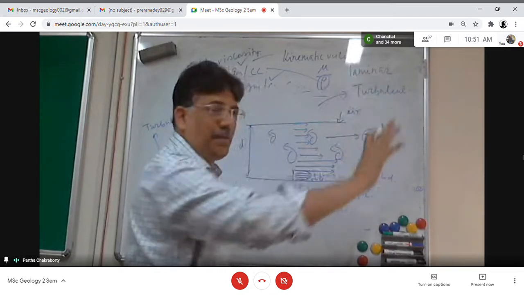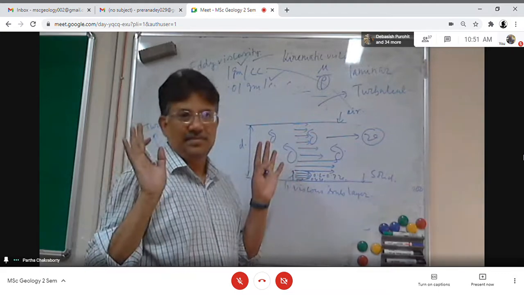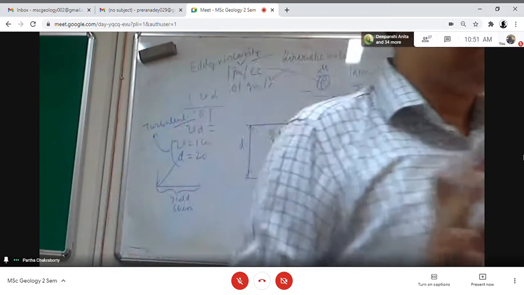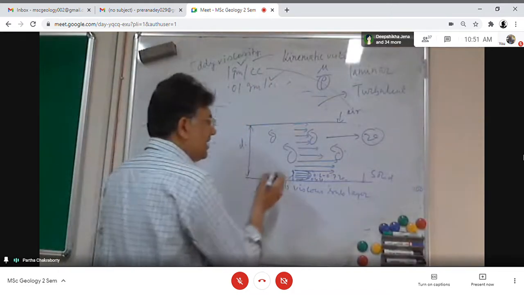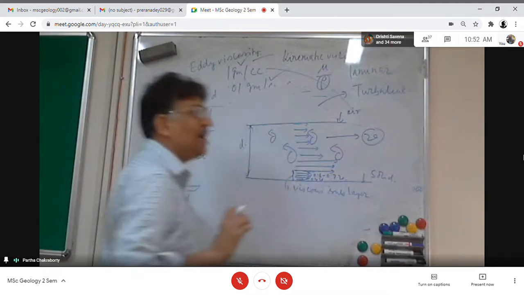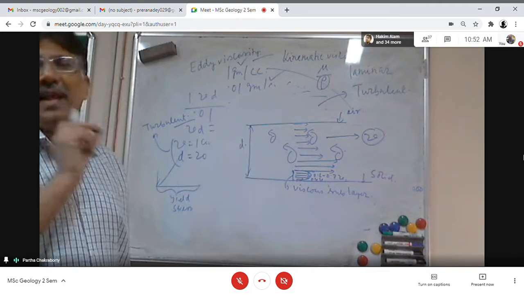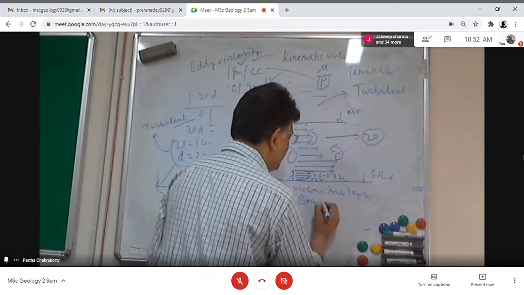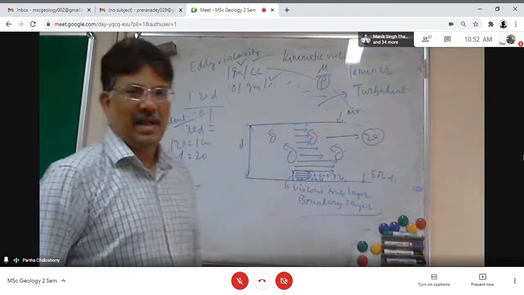I am talking about a turbulent flow happening on a smooth planar surface. Is it clear to everybody? So what is happening? In such a case, I am getting a layer at the bottom of the flow, in contact with the solid surface, which we call the viscous sublayer. We also call it the boundary layer.